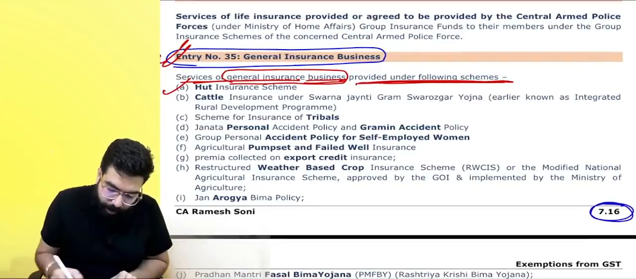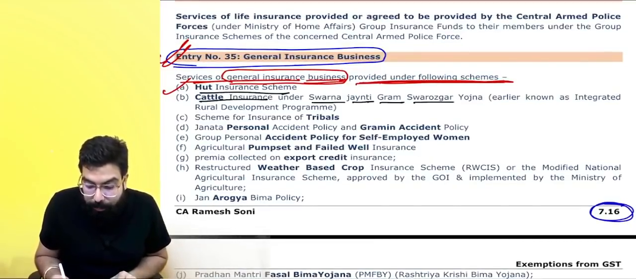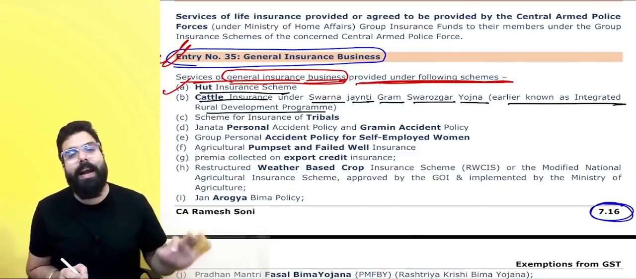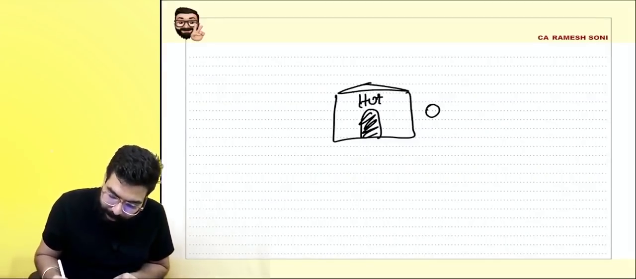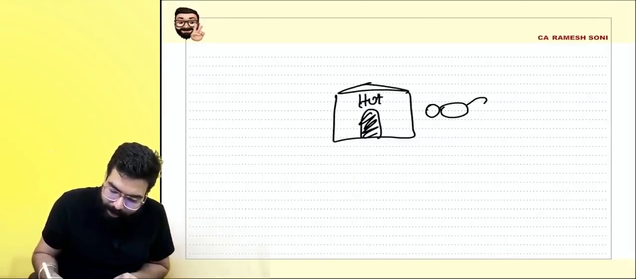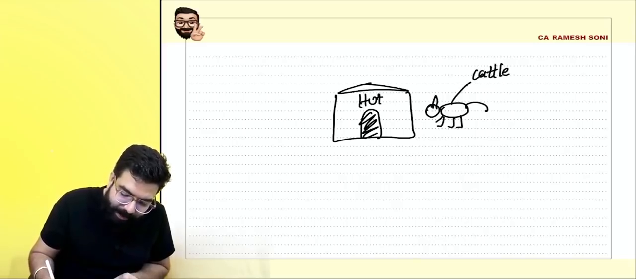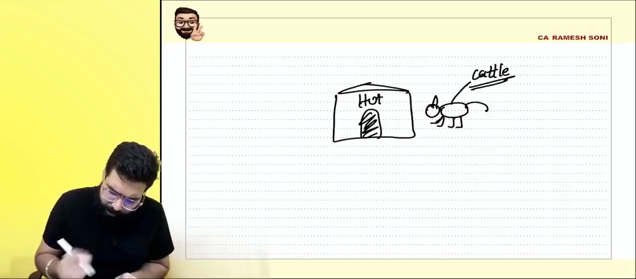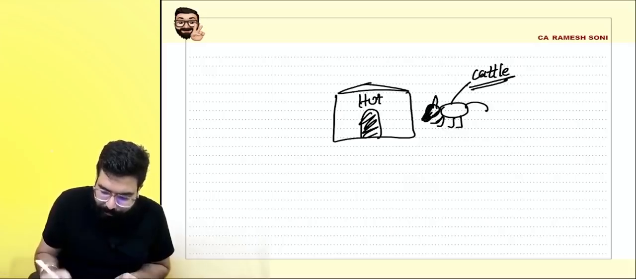Next. Second, cattle insurance under Swarna Jayanti Gram Swarozgar Yojana, earlier known as Integrated Rural. Too much, Baba. You can just remember cattle insurance. I will say one person has a hut. He will also have a small cattle over here. Now, I will draw one cow. No, this is not a monkey. This is a cow, everyone. Cow means cattle insurance. Everyone, on cattle insurance premium, there will be no GST.